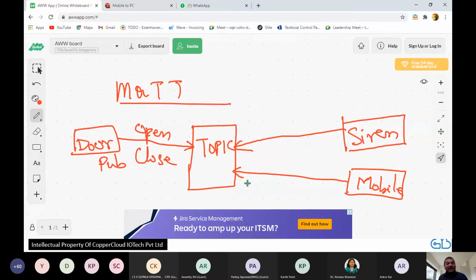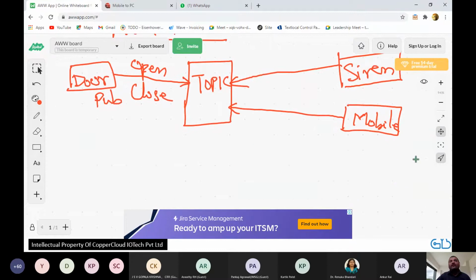You might want your neighbor to get an alarm or a light or an SMS that, I am not at home, but somebody has entered. So the event doesn't care who all subscribe to the event. The event's job is just to publish faithfully what has happened. Whoever is interested in that event can come and know what has happened. All right. So this is the whole notion of what a topic is.